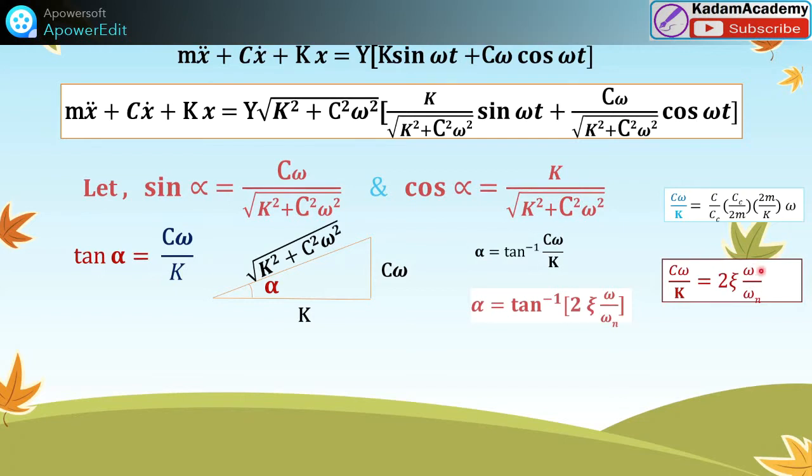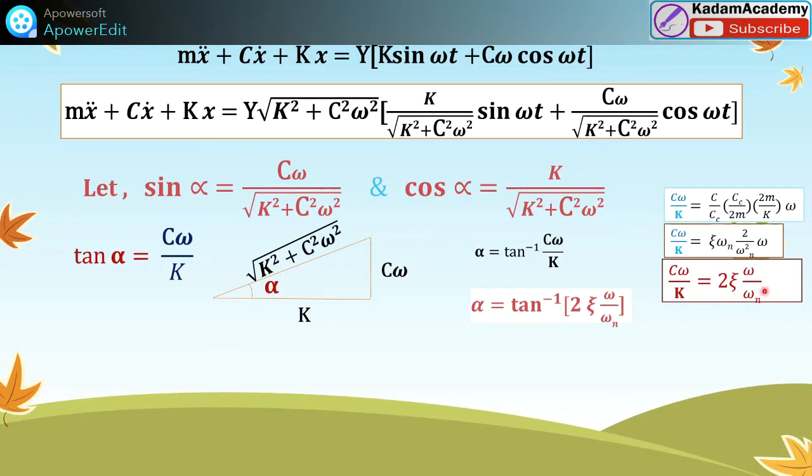Then what will happen here? This zeta term is omega n square, and this term again omega n. So this term is omega n and 2m by omega n square. This omega n and this omega n will get cancelled. What is the remaining? 2 zeta omega by omega n. So like this, c omega by k is converted in this form to zeta.